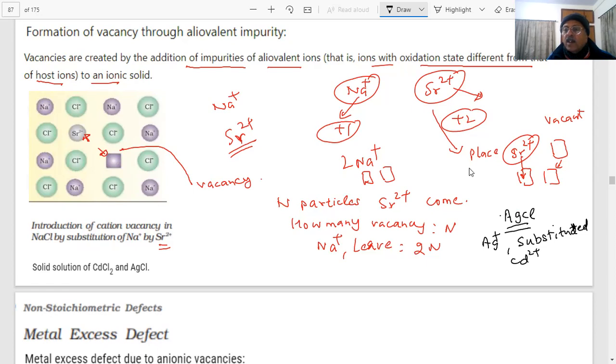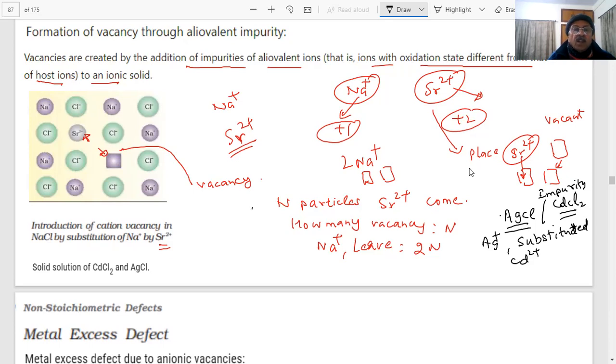You add cadmium chloride as an impurity. Again, this is 2+ and this is +1, so one cadmium will displace 2 Ag+ ions, and an equal number of vacancies will be created as the number of cadmium ions coming into the crystal. A question has been given in the paper with numbers, so we have to be careful.